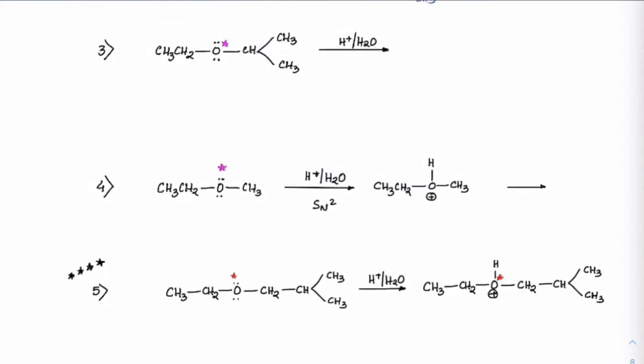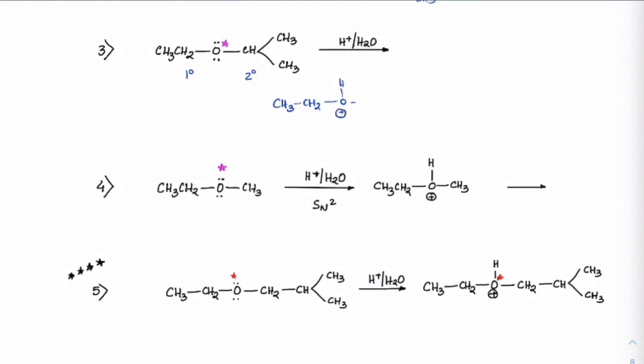Got it? Those who got the third one, you can move on to the fourth. Those who got the fourth, they can move on to the fifth. Meanwhile, I am writing the third one. Those who didn't get it, you can check it out. First, I'll write the position. On one side there is primary, on the other side there is tertiary. Instantly it should come to your mind that there is a secondary, so it has to go for SN1. So first protonation will take place. So we'll get CH3CH2OH.